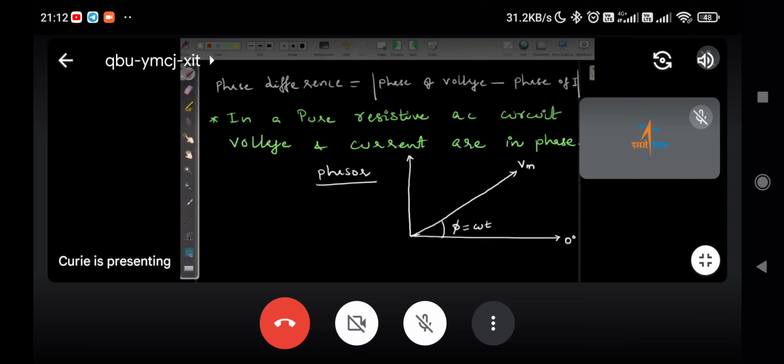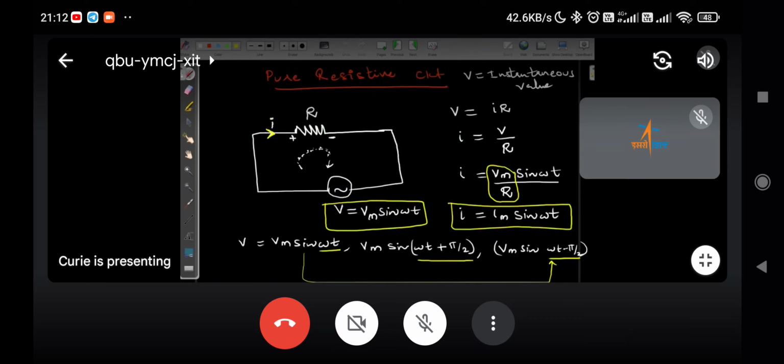And what about Im? Where do I mark Im? Jagadish, where do I mark Im? Sir, y-axis. Why do we go to the y-axis? See, this is the AC circuit. What is our voltage equation?